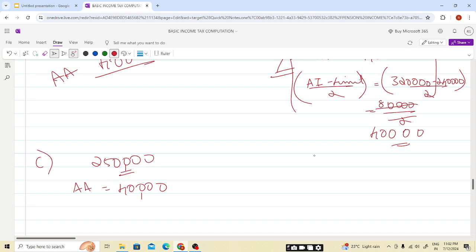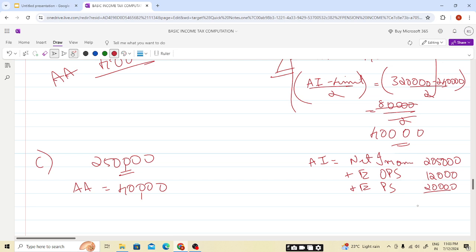So we need to calculate the AI, students. AI is net income. Net income will be the same, students, plus the employee plus the employer contribution to the occupational pension scheme, both these schemes. Now net income will be 205,000 plus 12,000, and here it will be 20,000, students.